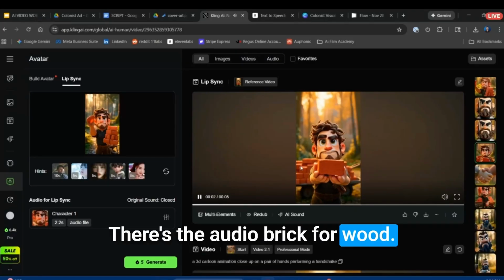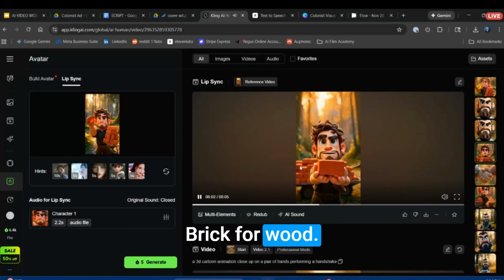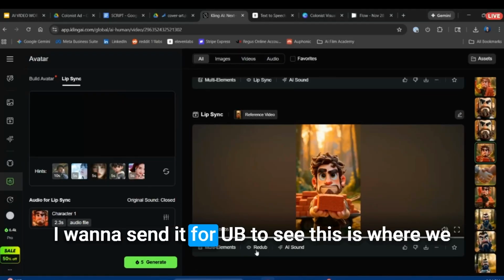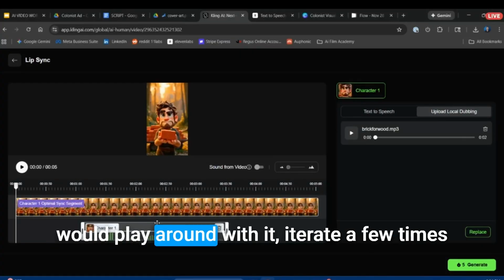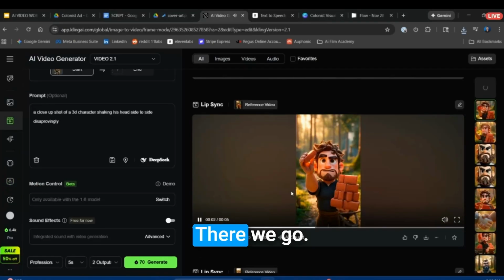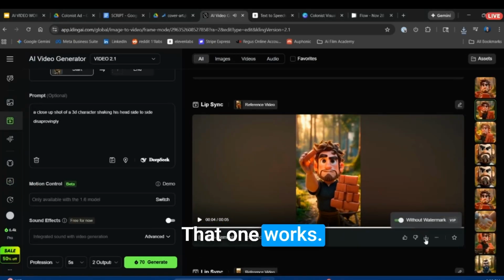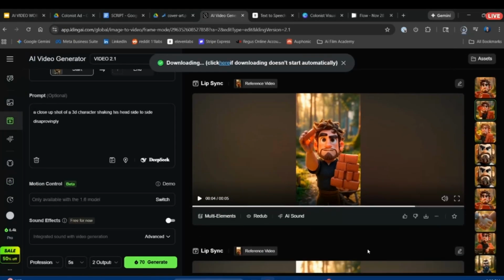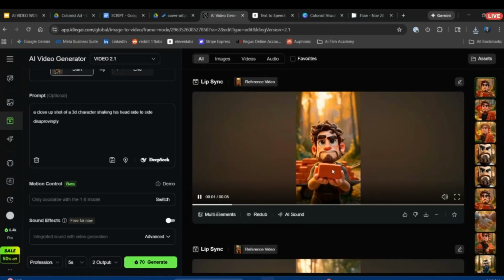Brick for wood? Brick for wood? I want to send it for a redub. This is where we play around with it, iterate a few times depending on how perfect we want it to sound. There we go. That one works. Brick for wood?